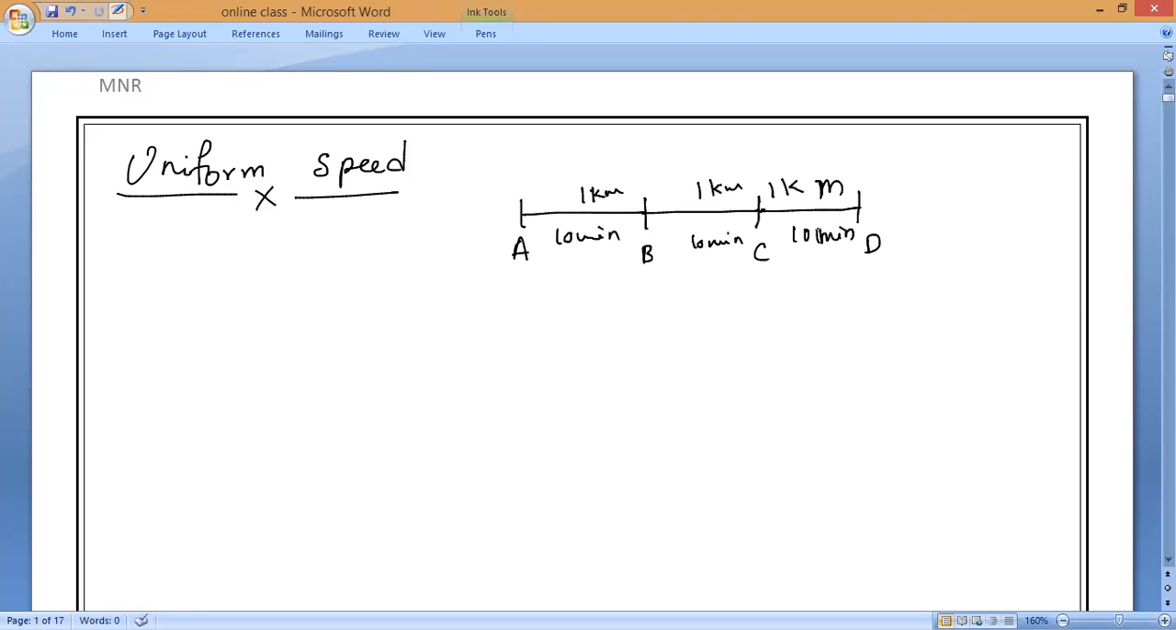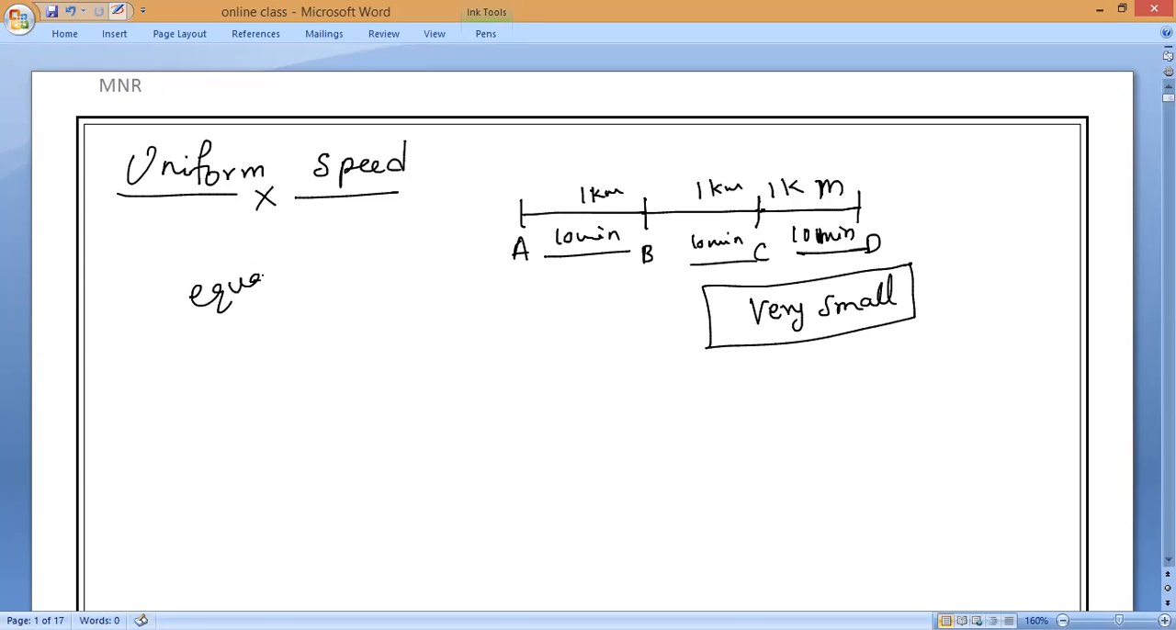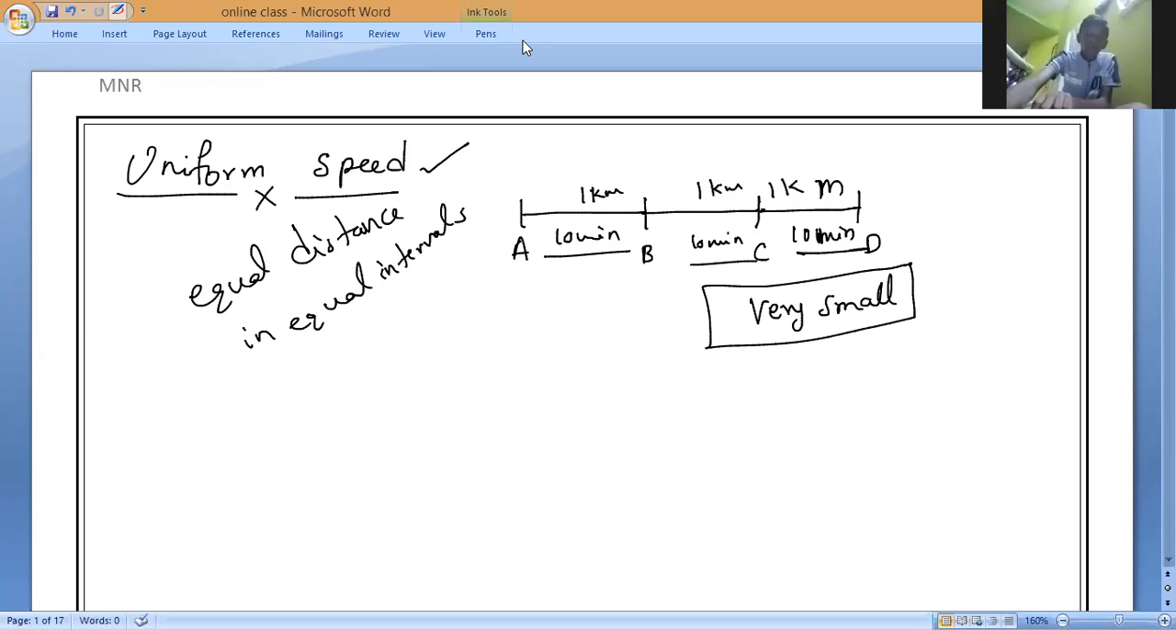Now, is there any restriction for this time interval, Harish? No restriction. Even though the time period can become very small also. So if the body is traveling equal distance in equal intervals of time, that is what you have to remember. That is what we call uniform speed. Yes or no? Yes, sir.